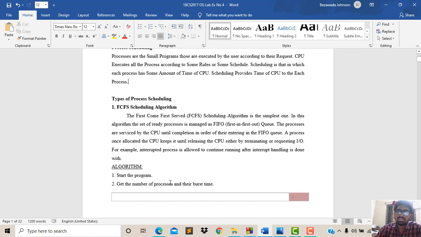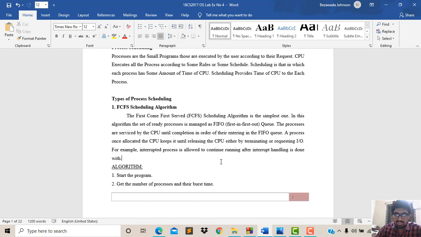First come first serve is a very easy method. When the processes come to the CPU to execute, the process which comes first will be executed first by the CPU. For example, if you went to a shop and there are 10 members in the shop, and you are the third member, you will be given products by the shopkeeper after the two persons have taken some amount of products. The same process is followed by the FCFS algorithm.